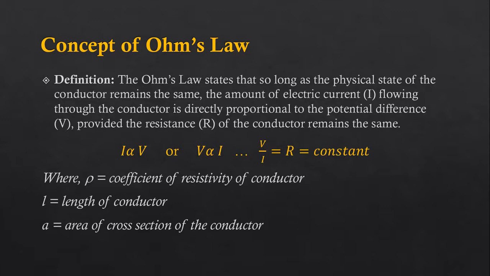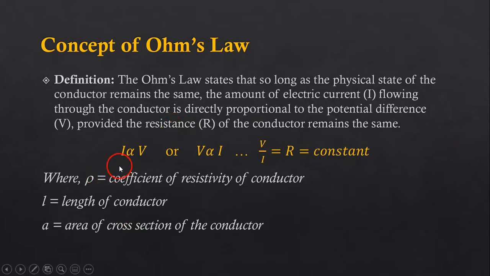Ohm's law states that so long as, this term is important, so long as, matlab jab tak, so long as the physical state of the conductor remains the same, the amount of electric current I flowing through the conductor is directly proportional to the potential difference V, provided the resistance R of the conductor remains the same.